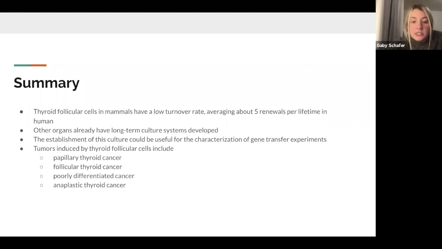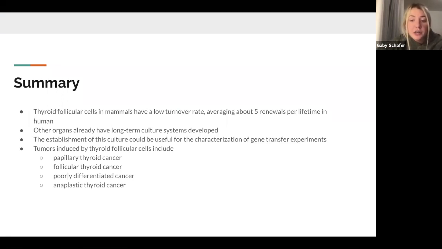Comparatively, other organs such as the small intestine and colon have already had long-term culture systems developed in which single stem cells derived from an organ and digested form stereotyped organoid structures. In this culture system, the stem cells are able to replicate and generate differentiated cells when niche factors are ideal. Other organs, including the stomach, esophagus, pancreas, liver, and prostate, have established organoid culture systems, but this is not the case for the thyroid.